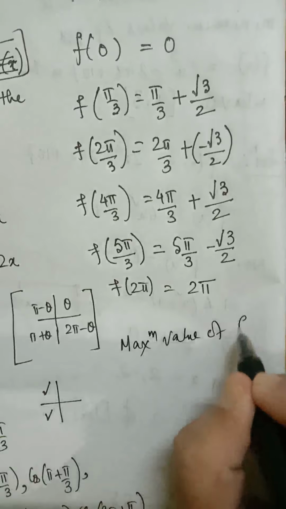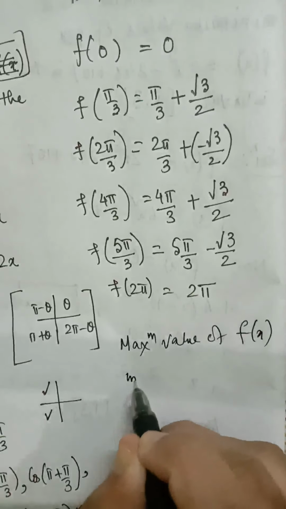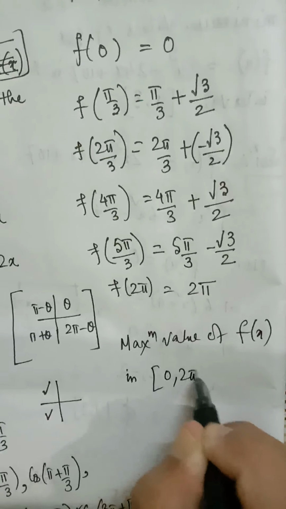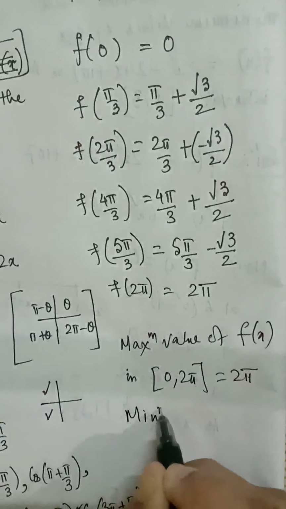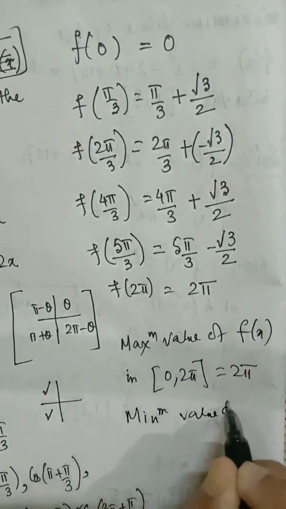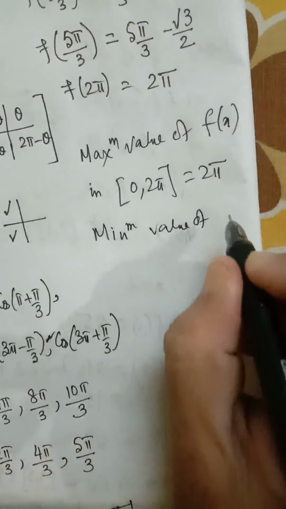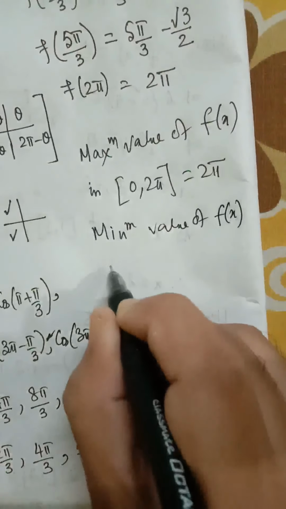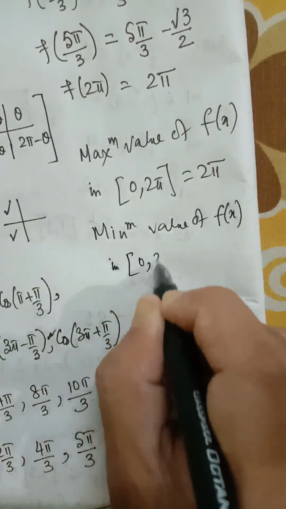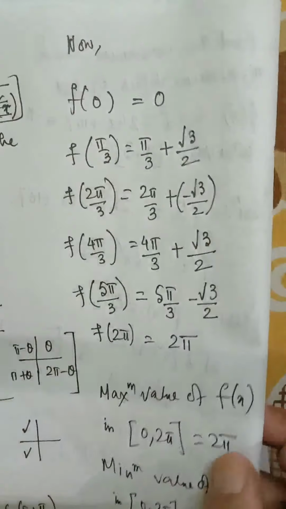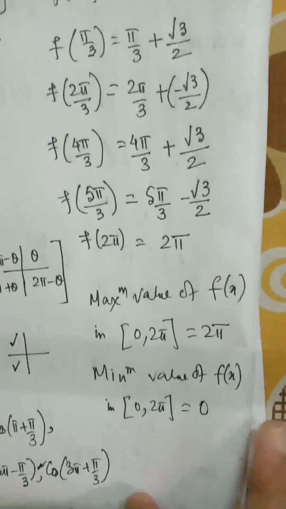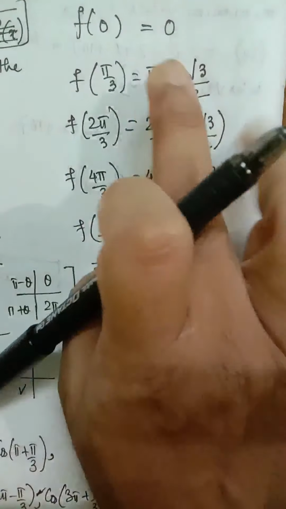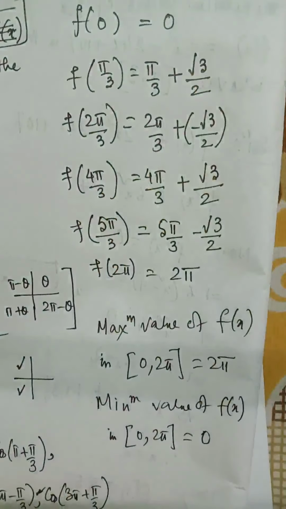of f(x) in the interval 0 to 2 pi is 2 pi, and the minimum value of f(x) in 0 to 2 pi is 0. You can check by putting pi equal to 22 by 7 and calculating the values. Okay.